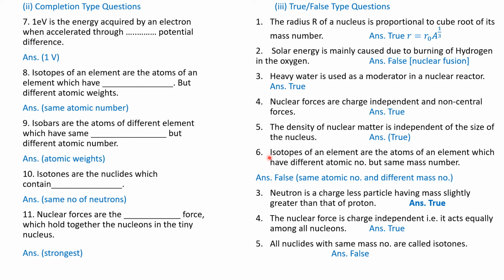Question number 6. Isotopes of an element are atoms which have different atomic number but same mass number. This is false because isotopes have same atomic number and different mass number. Question number 7. Neutron is a chargeless particle having mass slightly greater than that of proton. It is true because we know neutron does not have any charge.